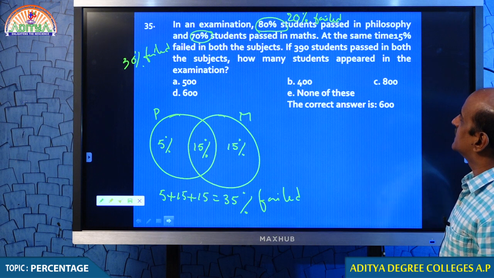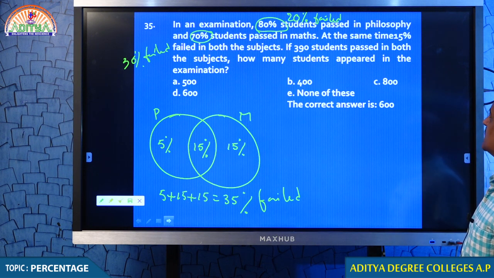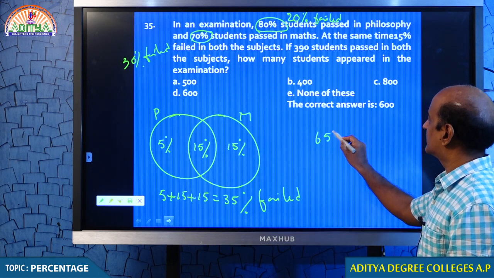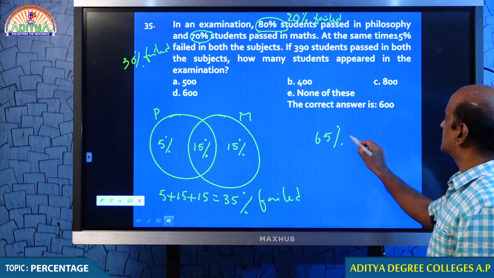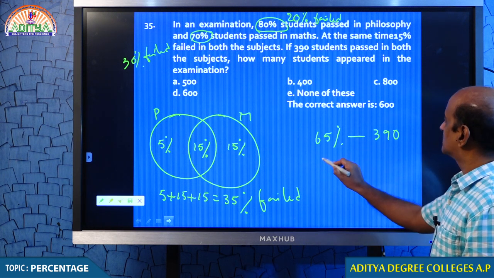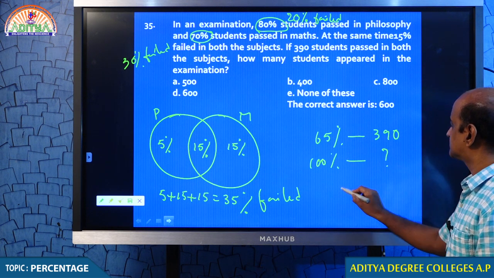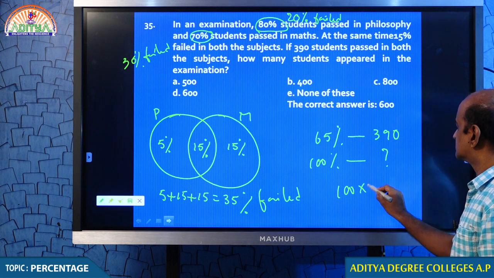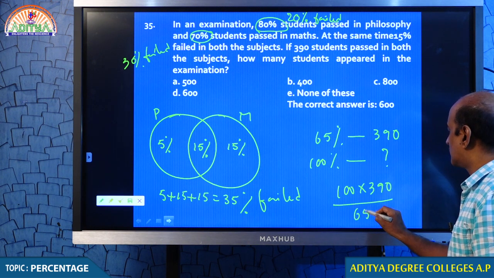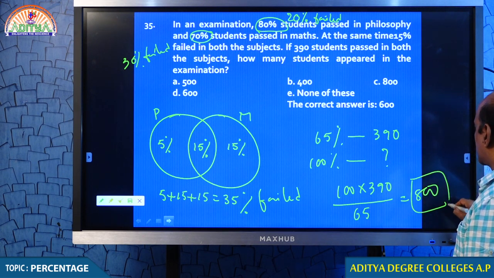Now, what are you asked to find? If 390 students passed, when 35% failed, then 65% must have passed in both the exams, and that is equal to 390. Now the question is, how much is 100%? Therefore, your answer is 800. After cancellation, you get your answer 800.